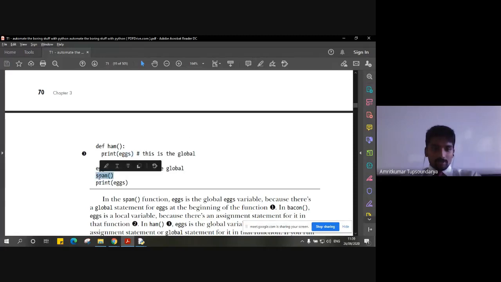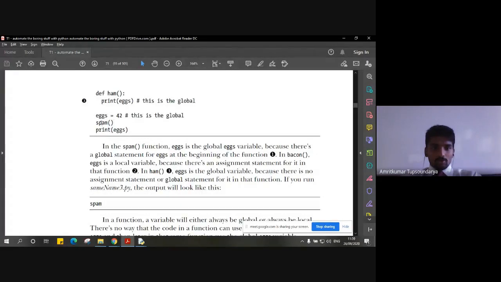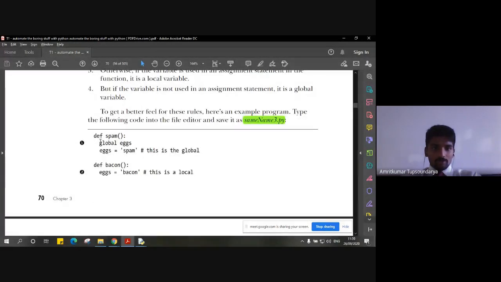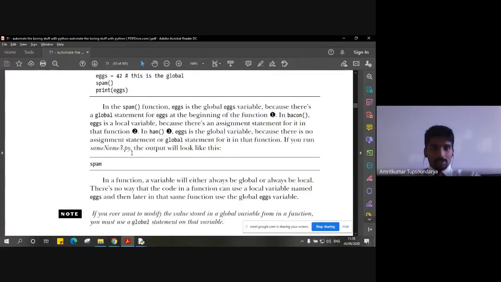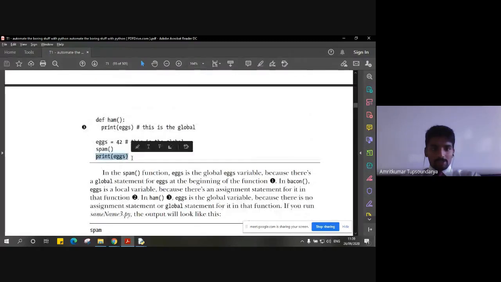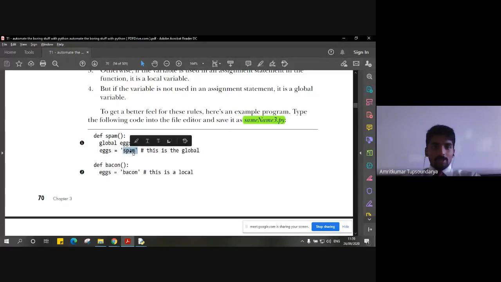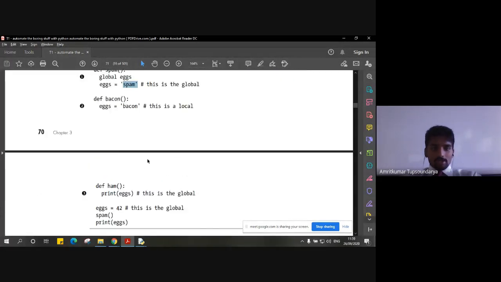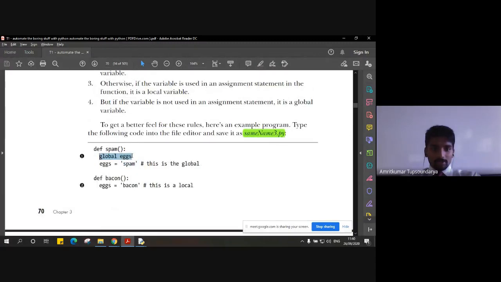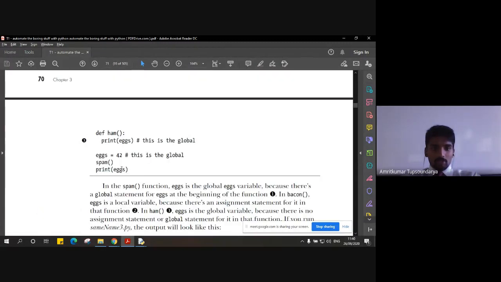But let's say we are calling a function spam and then printing the value of x. So when we call the function spam, we encounter these statements: global x, and x is assigned spam. So the value that gets printed at the print statement here is spam, right? Because this is what we execute, or this is what we get. But it's a global variable, right? We are declaring it as a global variable. So that is why we are able to access that value.